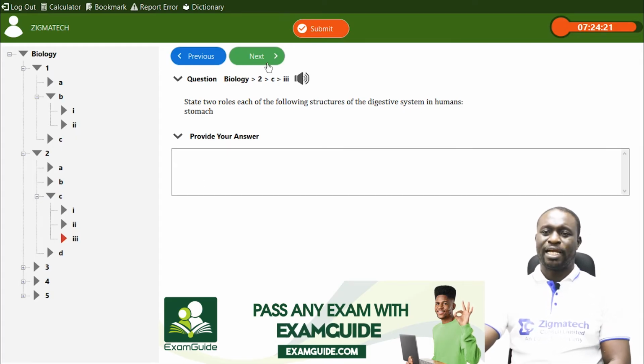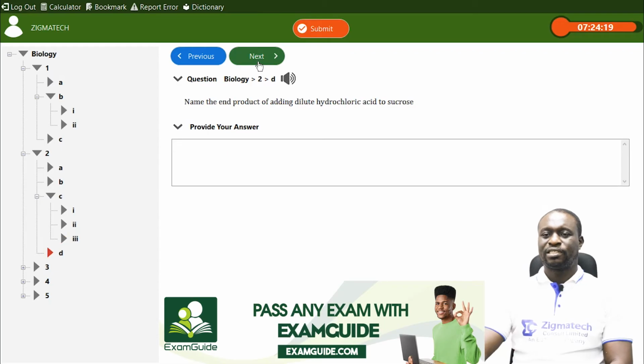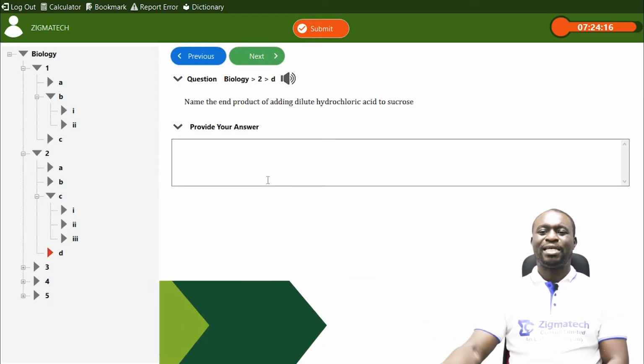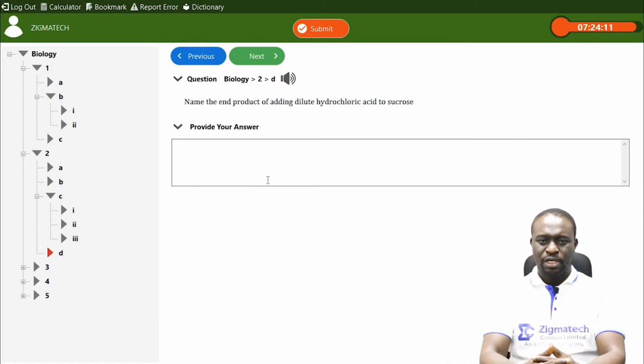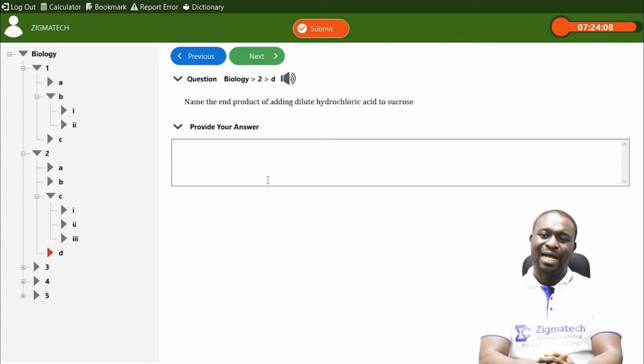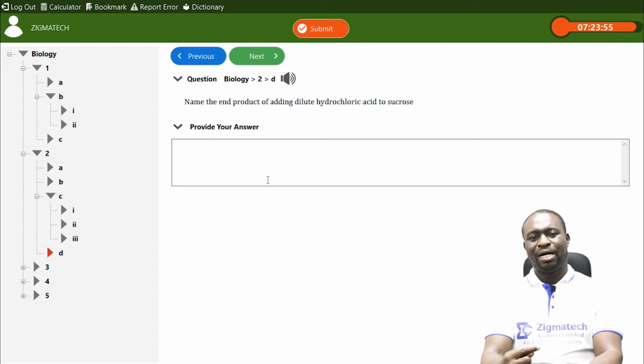Let's move to the next question. The next question, that's 2D, says name the end product of adding hydrochloric acid to sucrose. Now, sucrose is actually a reducing sugar. This is the process we call hydrolysis. So, sucrose, which is a disaccharide, can be hydrolyzed into a monosaccharide, which is a simple sugar.